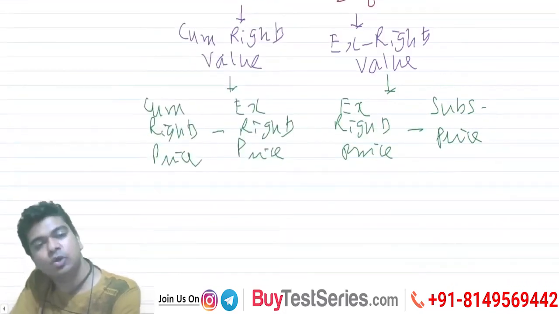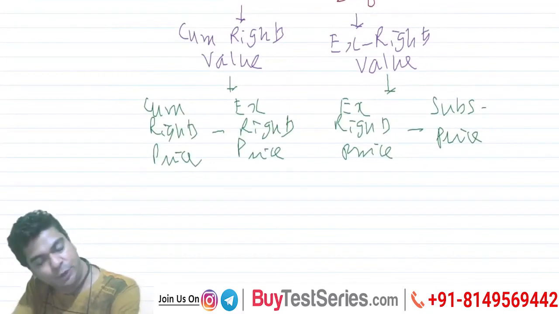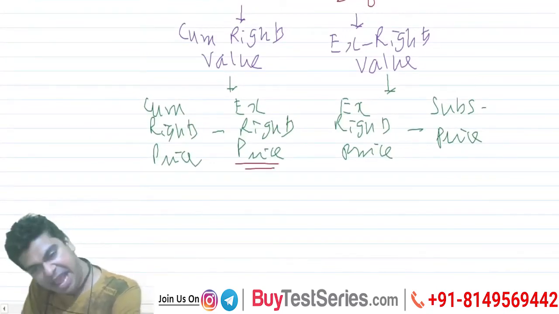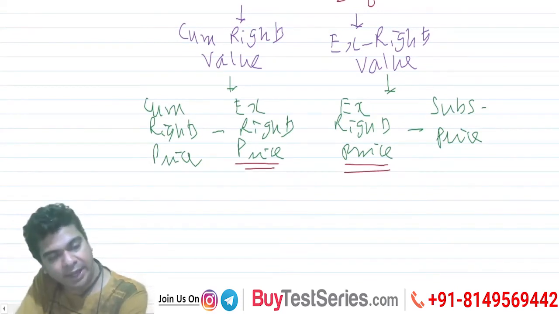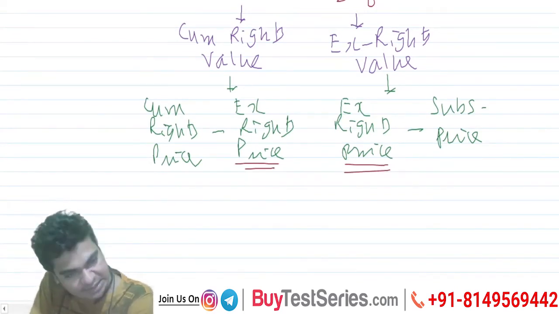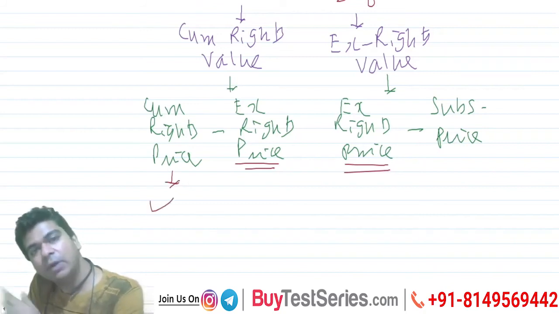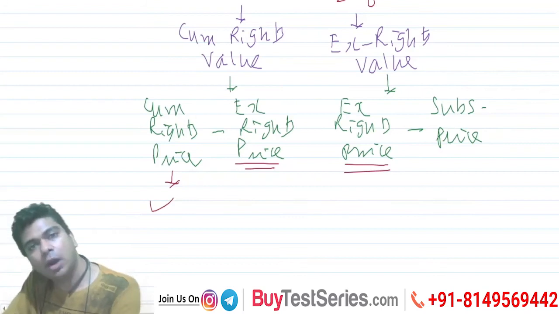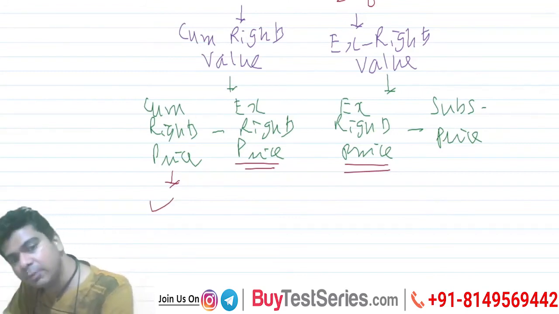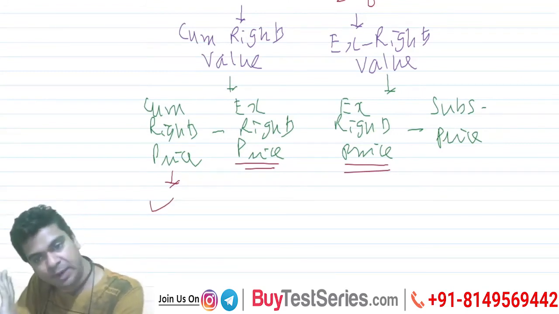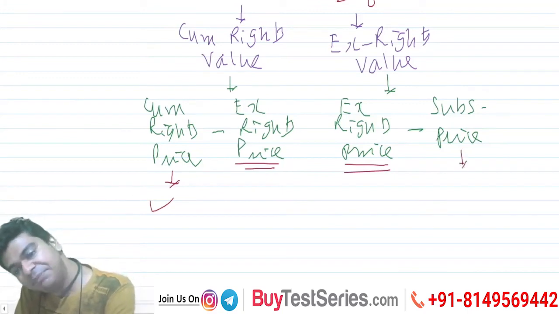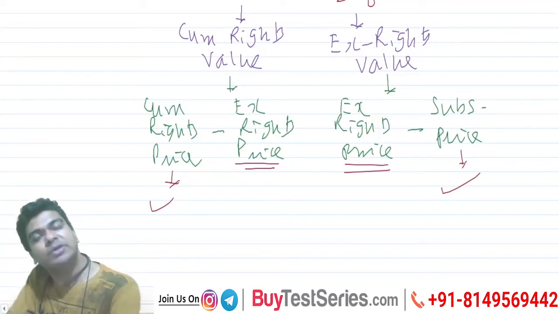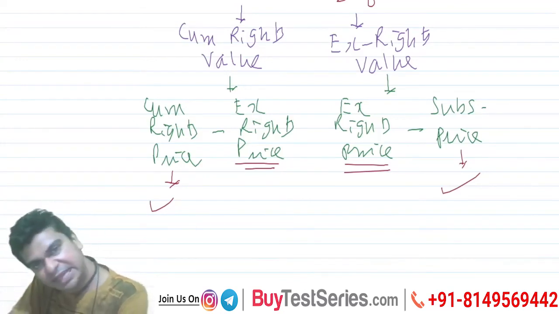So whether you are calculating cum-rights value or ex-rights value, one thing remains common, and that's the ex-rights price. Okay. See, understand one thing. This cum-rights price will be easily available. What is cum-rights price? The share price right now. Call up the broker and ask the broker, what is the share price right now? You will directly get the cum-rights price. Subscription price is something that the company has already announced. The company will say that, see, our rights issue is 1:5 and our subscription price is 80 rupees per share.